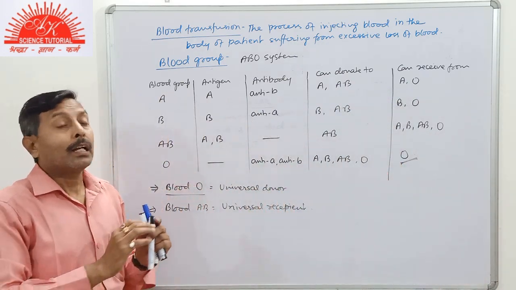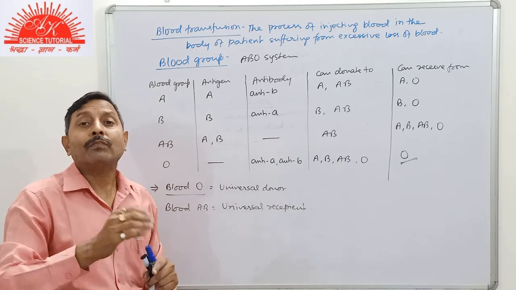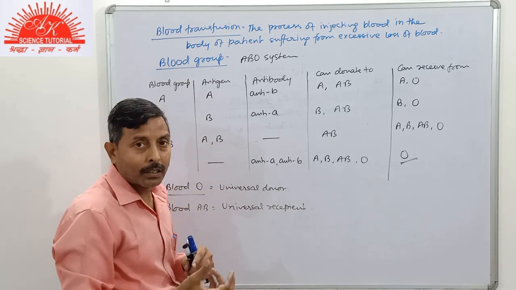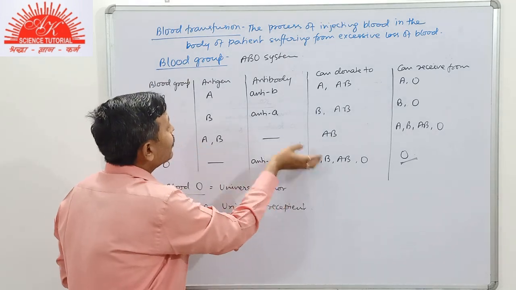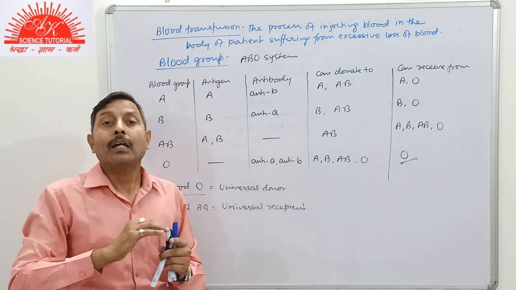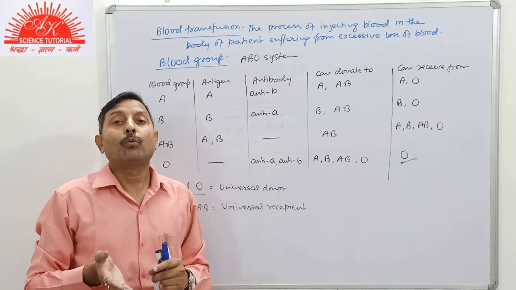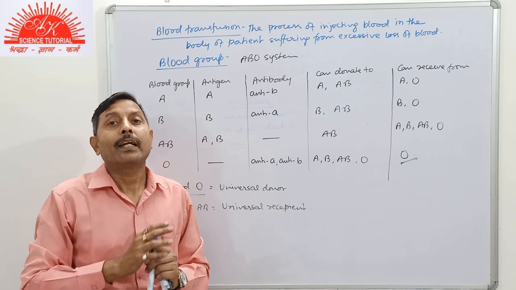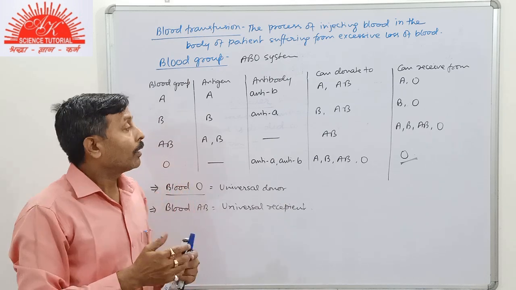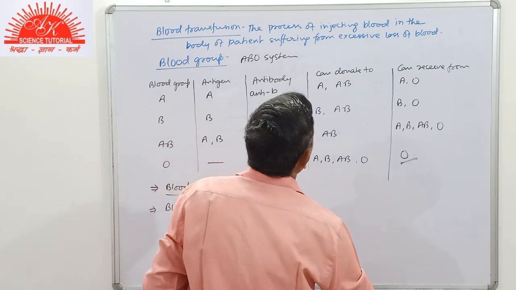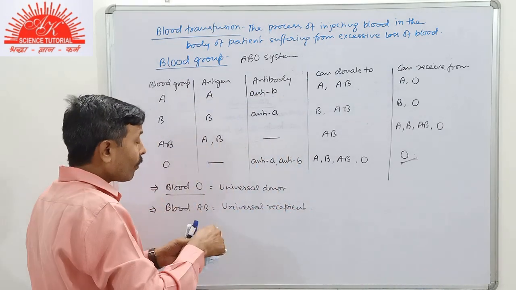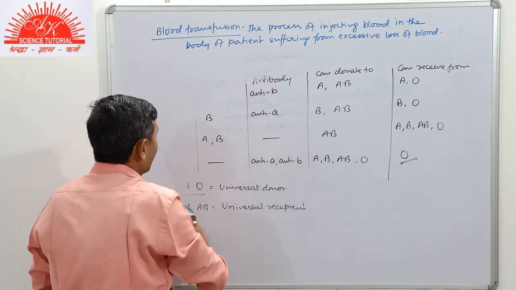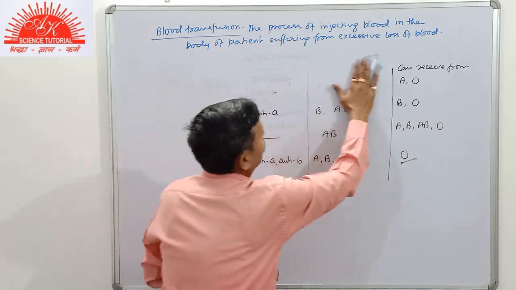But again, the concept is that something is better than nothing. That is, some part of the amount of blood transfused will take part in the reaction, but the other major components will be available to the patient. As a result, it will be beneficial. So, blood group O is used in emergency conditions. Now, this is about the blood group and its compatibility, transfusion.